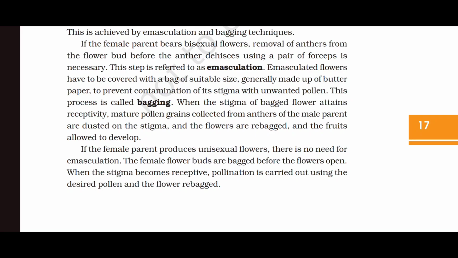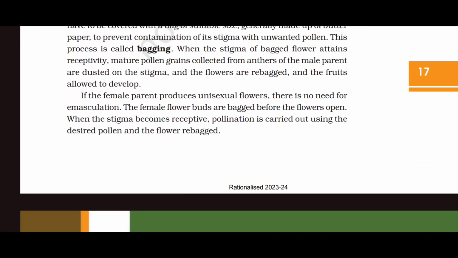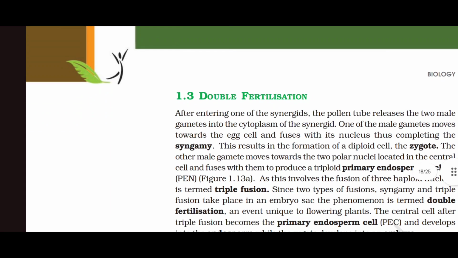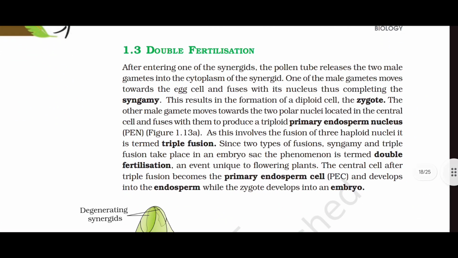When the stigma of the bagged flower attains receptivity, mature pollen grains collected from anthers of the male parent are dusted on the stigma, and the flowers are rebagged and the fruits allowed to develop. If the female parent produces unisexual flowers, there is no need for emasculation. The female flower buds are bagged before the flowers open. When the stigma becomes receptive, pollination is carried out using the desired pollen and the flowers are rebagged.